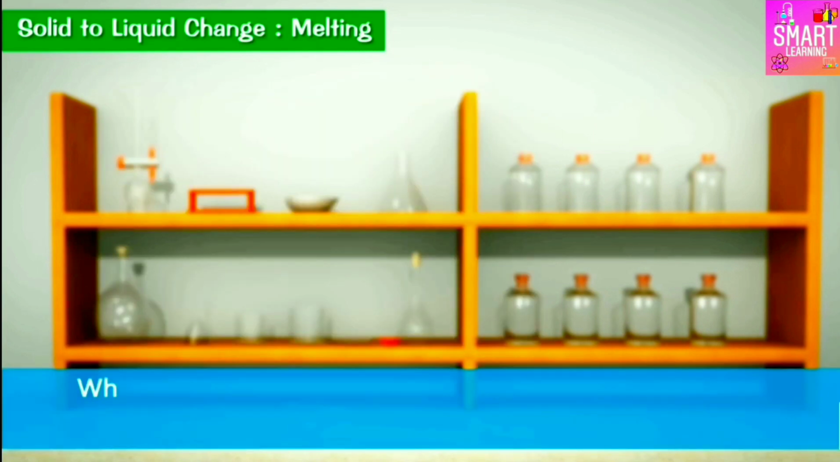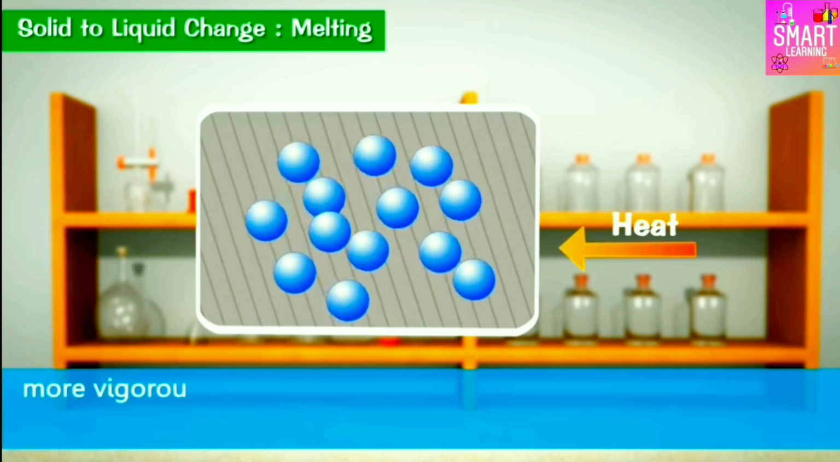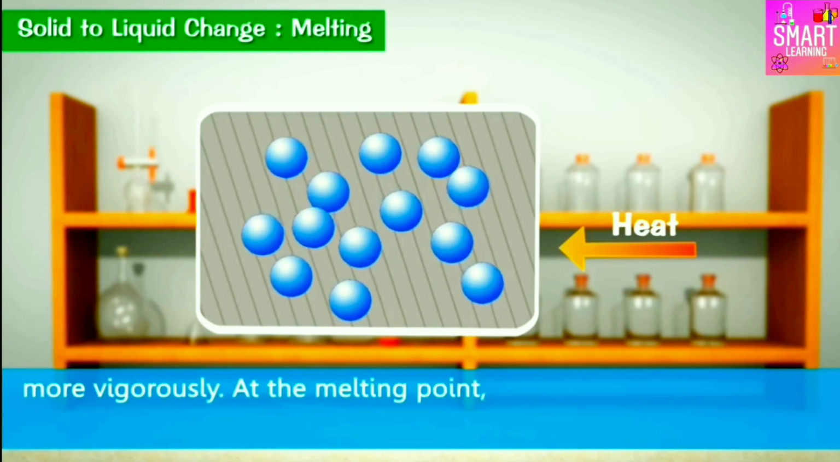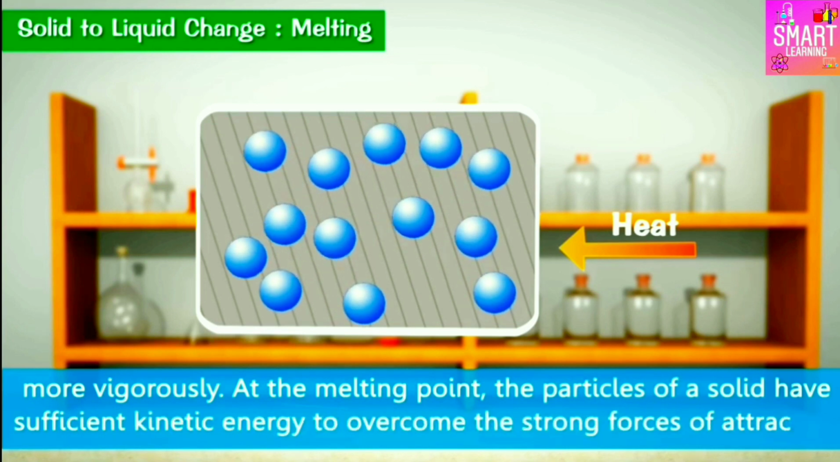When a solid substance is heated, the heat energy makes its particles vibrate more vigorously. At the melting point, the particles of a solid have sufficient kinetic energy to overcome the strong force of attraction.